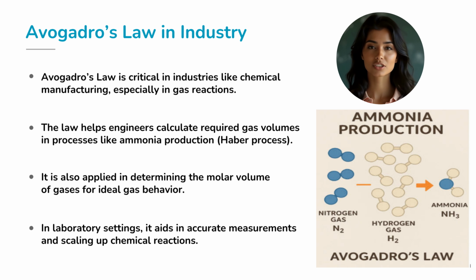And it's not just for industrial reactions, it also plays a role in everything from calculating gas volumes in the lab to understanding how gases behave in the atmosphere. Whether you're filling a balloon or studying the air you breathe, Avogadro's law is at play every single day. It's a cornerstone in understanding not just chemistry, but the world around us.